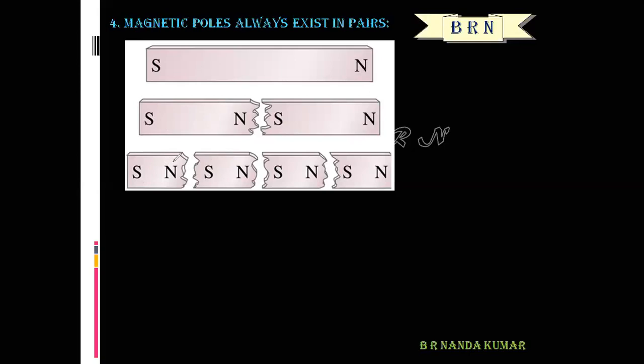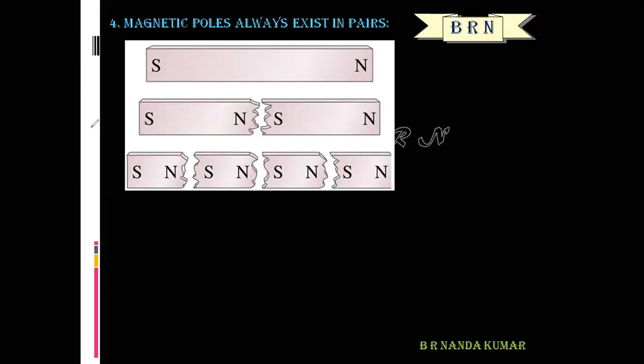That means magnetic poles can never be separated. Magnetic monopoles do not exist. Magnetic monopoles, that means South Pole only or North Pole only, do not exist. Magnetic poles, the South Pole and the North Pole, always exist in pairs.